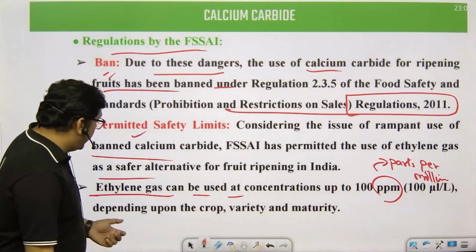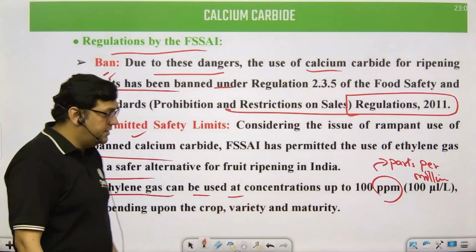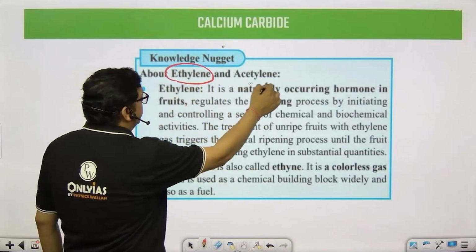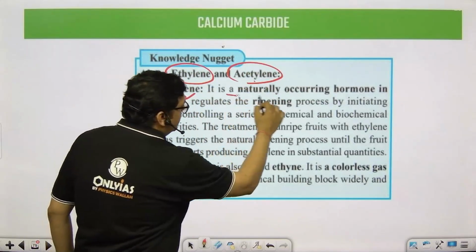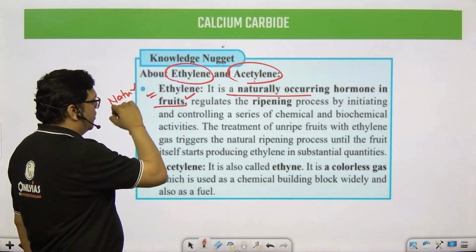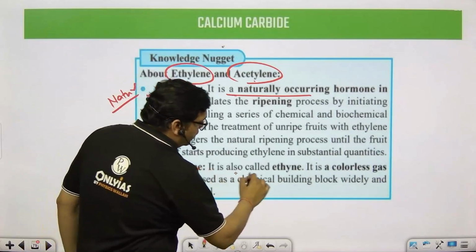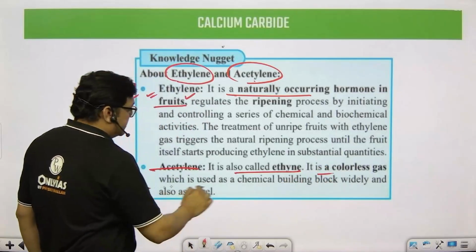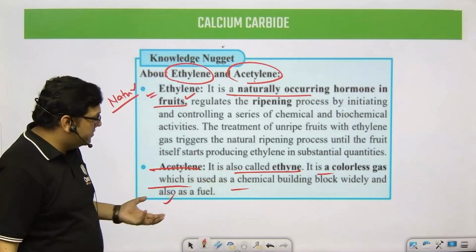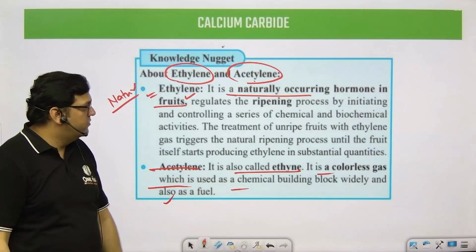Parts per million, depending upon the crop, variety, and maturity. So this is basically about ethylene and acetylene. Ethylene is a naturally occurring hormone in the fruits. This is natural. What is happening? Acetylene is called ethyne, and it is a colorless gas which is used as a chemical and also used as a fuel, right?